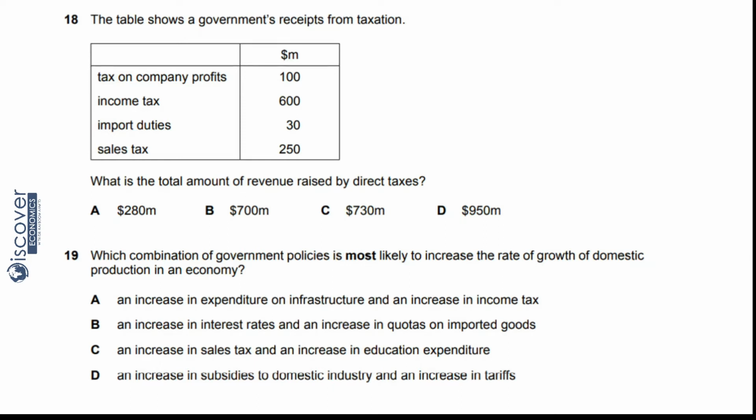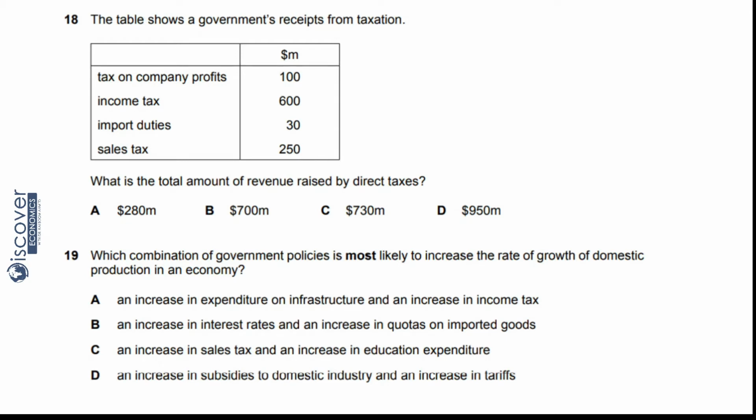What is the total amount of revenue raised by direct taxes? Direct taxes are taxes where the taxpayer knows how much he is paying to the government. Tax on company profits is a direct tax. Income tax is also a direct tax. So 600 plus 100 equals 700. Import duties are not direct taxes, and sales tax is also not a direct tax. So the answer is 700 million, which is option B.